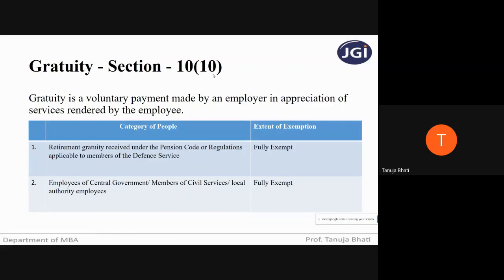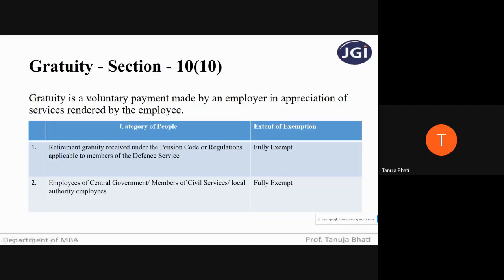So what is gratuity? You know that gratuity is a voluntary payment made by the employer in appreciation of services rendered by the employee. When an employee is loyal to the organization and is serving the organization for more than 5 years, the employer usually gives him a gratuity, a payment for his loyalty towards the organization, for the services that he has rendered in the organization for so many years.